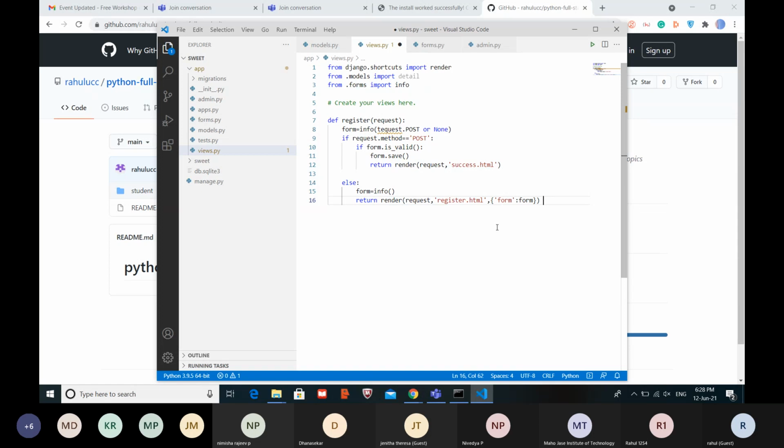I think you have all copied this. Click on save. Now we will create a template and then see how the website is going to work in the browser, in Chrome or any browser, as I displayed first.